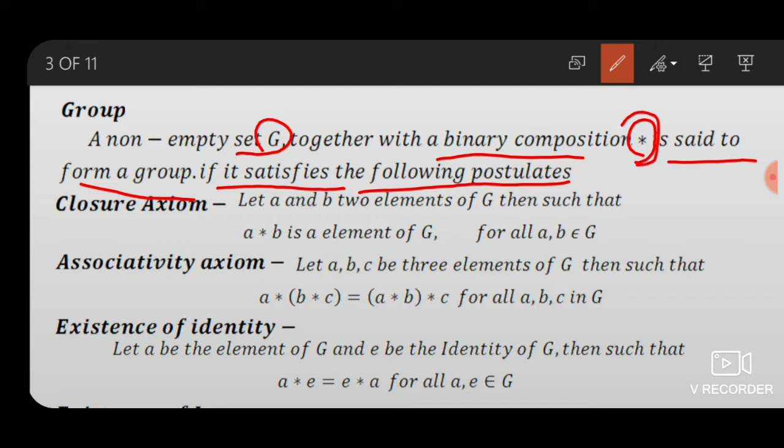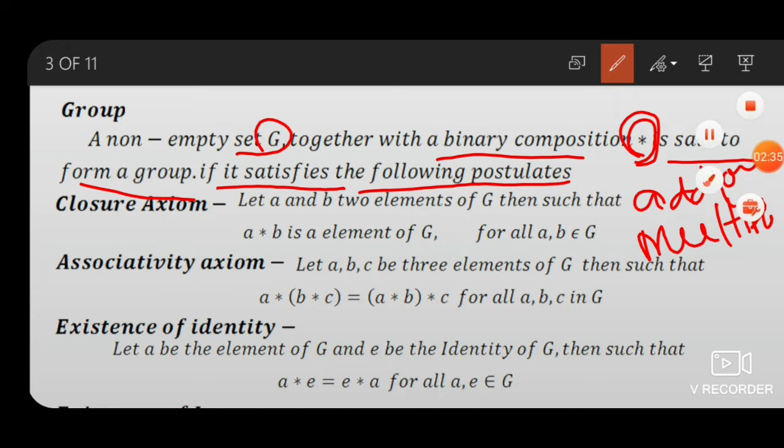Now, star we can say is a binary composition, addition or multiplication.